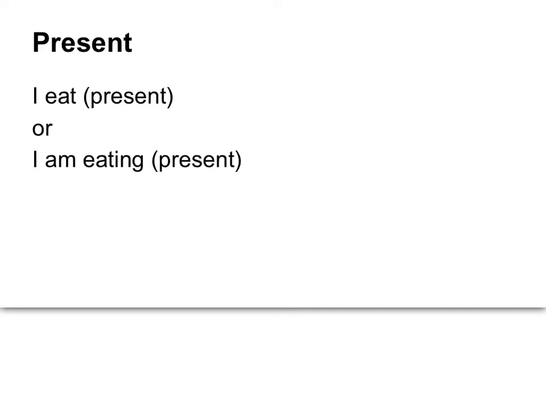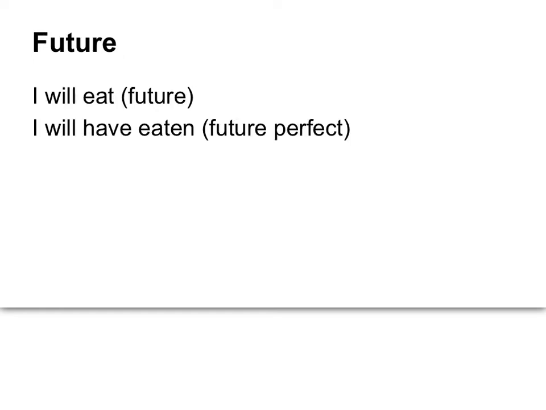In the present tense, you could say, I eat, or I am eating. It's the exact same thing, and both are considered the present tense. And lastly, the future tense, I will eat. The word will indicates the future. I will eat. It means I have a plan to do so in the future. I have not done it yet. There's also something called the future perfect, where I will have eaten by some point in the future that will be completed, but it isn't yet. That's called the future perfect.